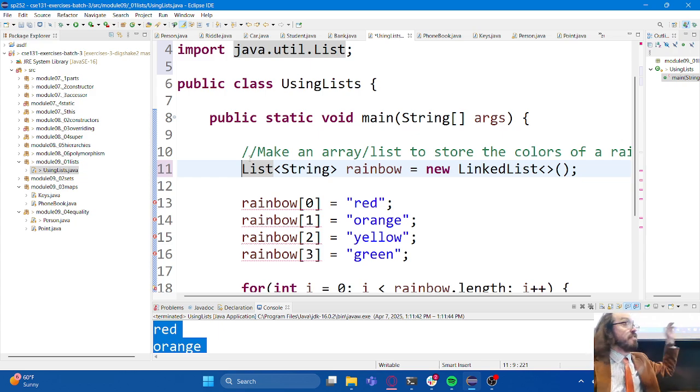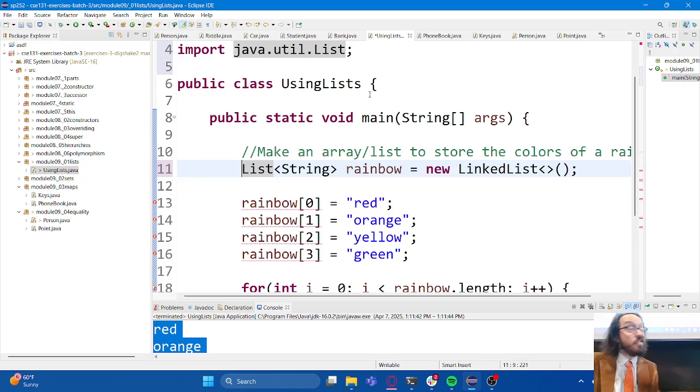One exercise that I often recommend to people studying for the exam is go rewrite the course class in assignment 7 and take the array of students out and make a list of students instead and see how that affects the code. I think that's a great way to practice for the upcoming exam next week and how to use linked lists on the exam next week. But yeah, that's one of the great things about lists.